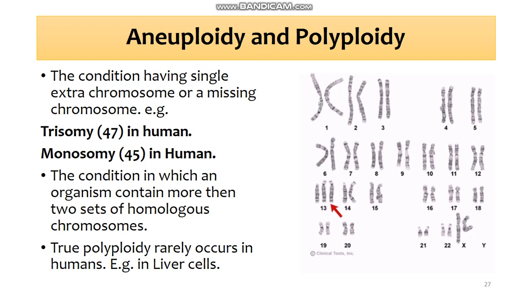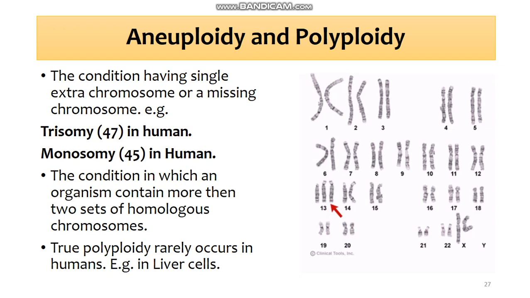Such conditions are known as aneuploidy, while conditions in which the organism contains more than two sets of homologous chromosomes are known as polyploidy.